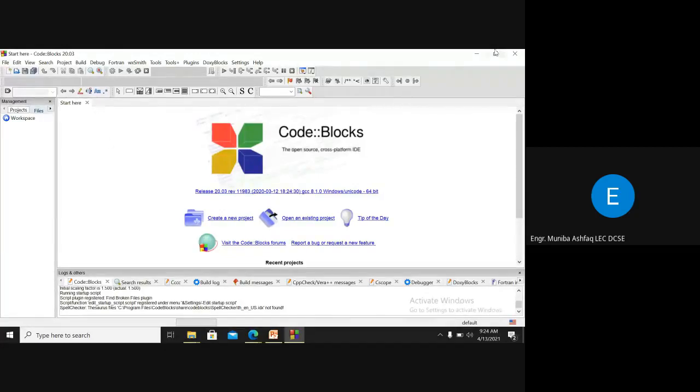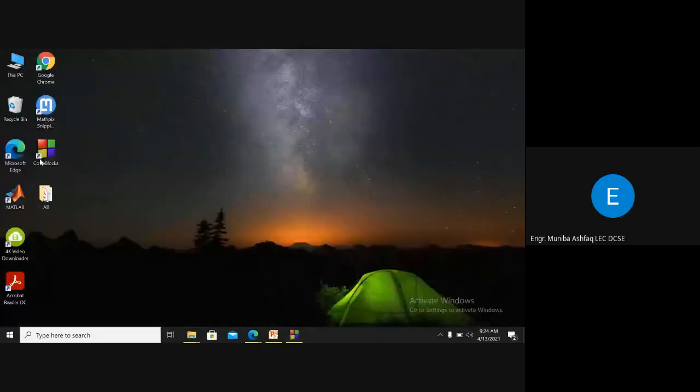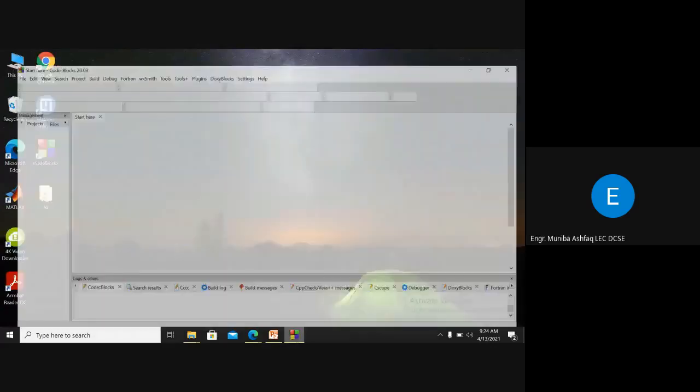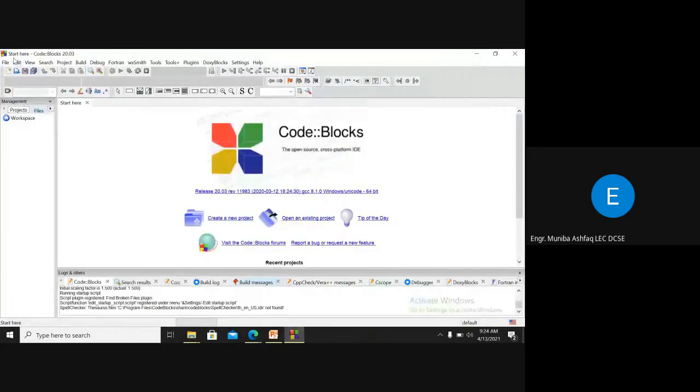So this is Code::Blocks. I've given you the link of that, right? And here, when you launch it, this window will appear. Here you have the menu bar, and then you have some icons.